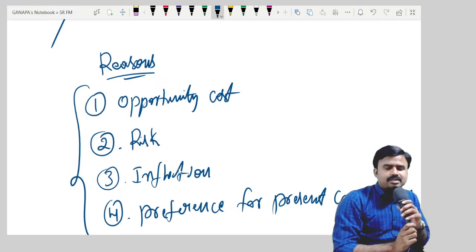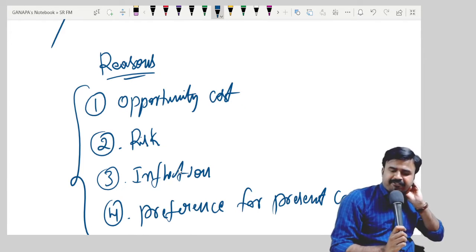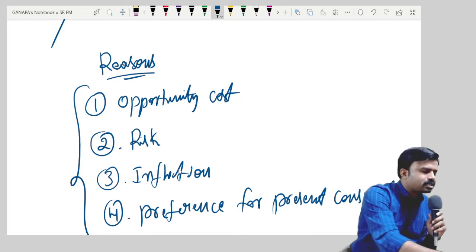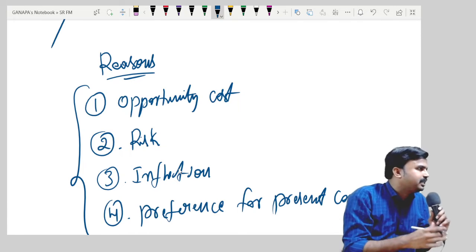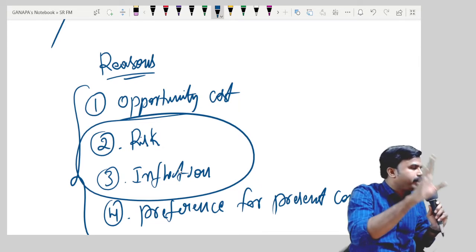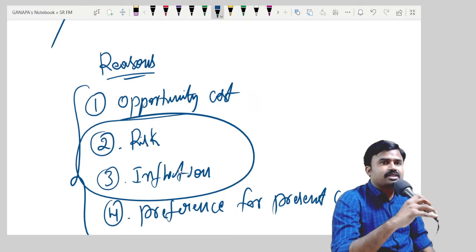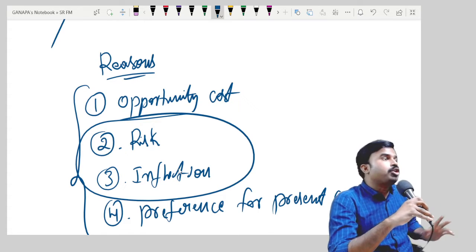So, what are the 4 reasons? Please tell me. Opportunity cost, risk, inflation, preference for present consumption. If you ask me, the most important reasons why you are preferring today's money rather than future money are risk and inflation. These are the 2 important, predominant factors why everybody will prefer today's money but not future money.